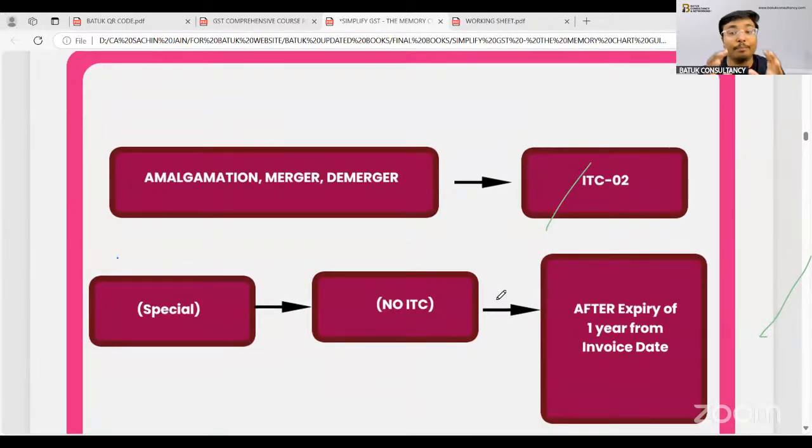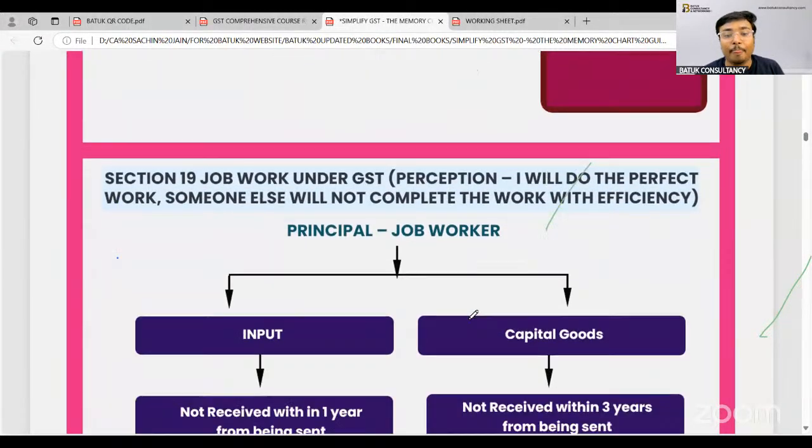In case of amalgamation, merger, demerger, suppose there were two industries X and Y. Now they are supposed to incorporate one specific industry, that is A. In that case, the input tax credit which was there with X and Y should be transferred to A. So for that purpose, there is a requirement of filing the form ITC 02. This is also a concept which is there in section number 18.